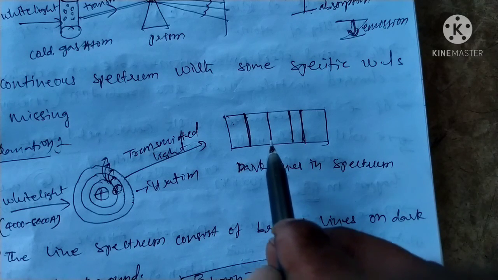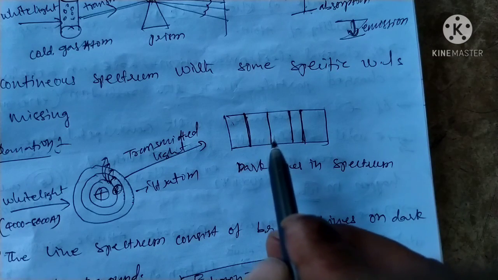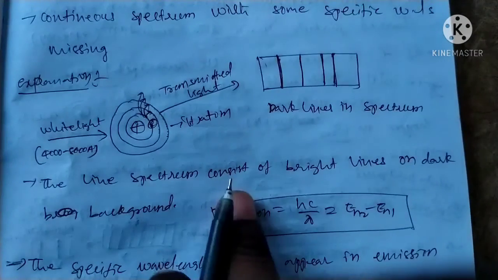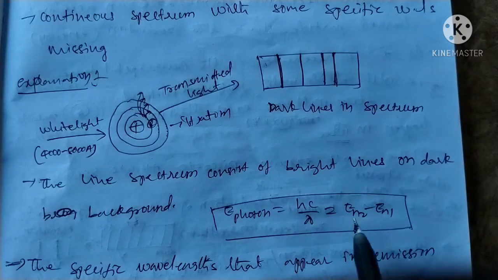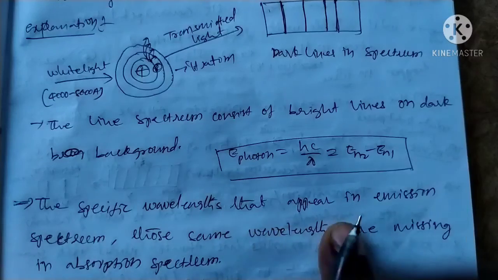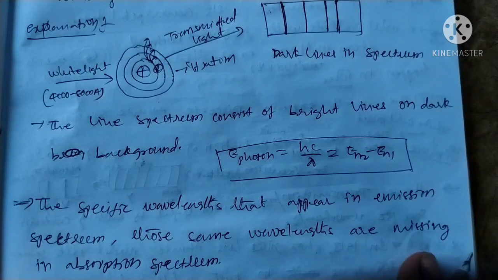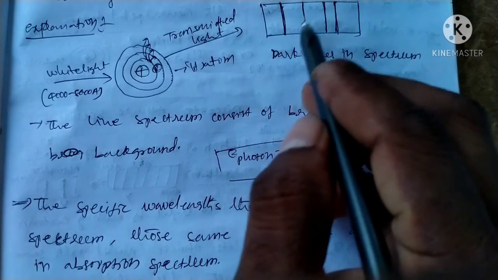From this spectrum, materials can be identified as with a fingerprint. We can use the absorption spectrum for fingerprint purposes. That is, the line spectrum consisting of bright lines on a background, with the same energy. In the case of the absorption spectrum, the specific wavelengths that appear in the emission spectrum are the same wavelengths that are missing. Some wavelengths are missing, and we can form a line in the case of the absorption spectrum.